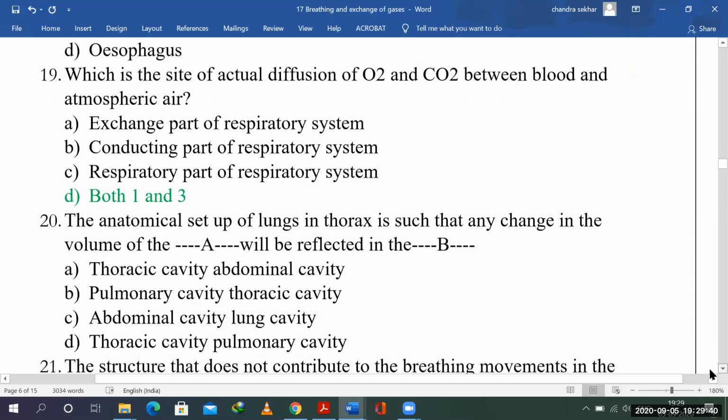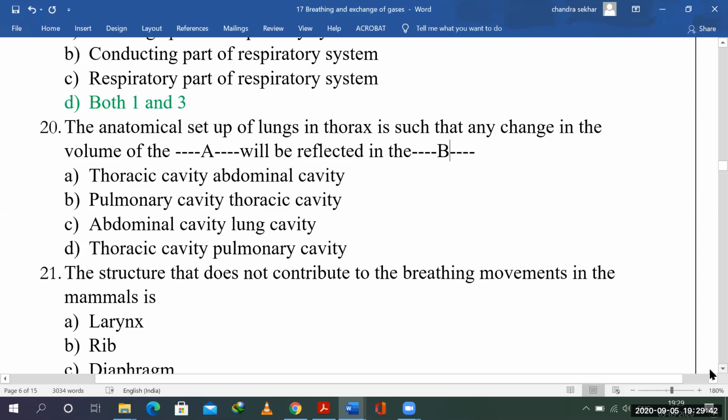Okay, the anatomical setup of the lungs in the thorax is such that any change in the volume of the thoracic cavity will be reflected in the pulmonary cavity. I haven't typed it here, so it should be A and B, but you can make a guess. Is it thoracic cavity and abdominal cavity?